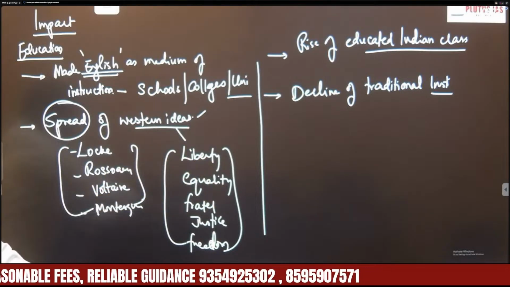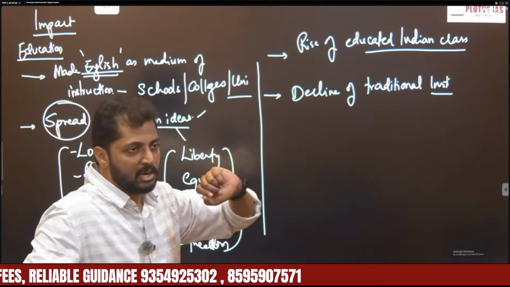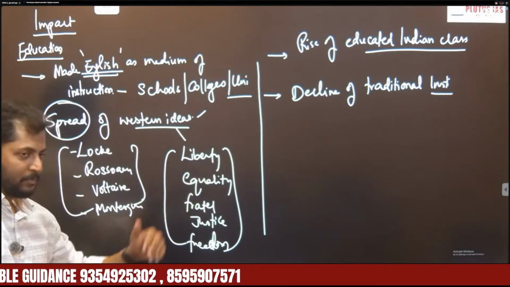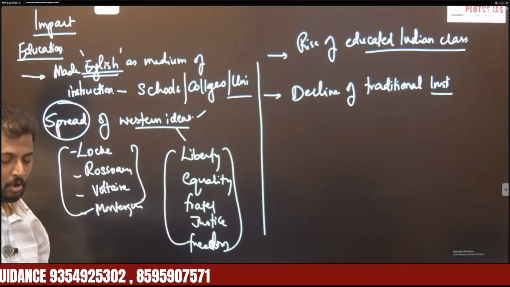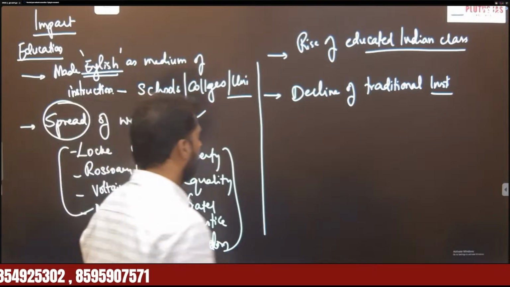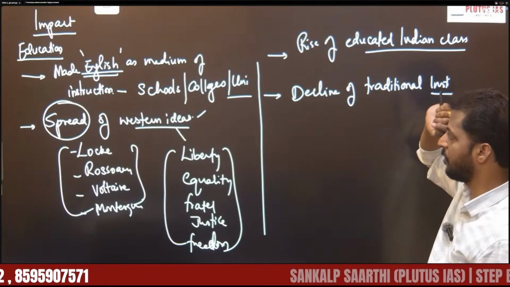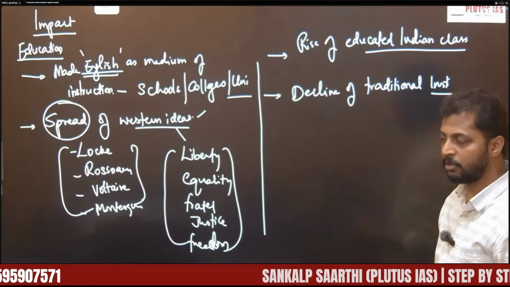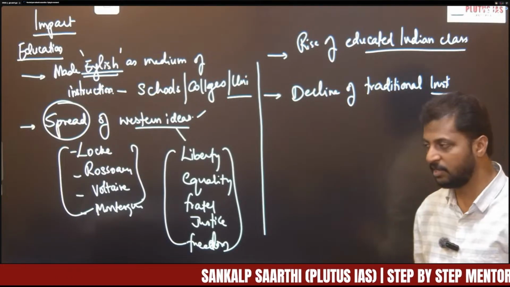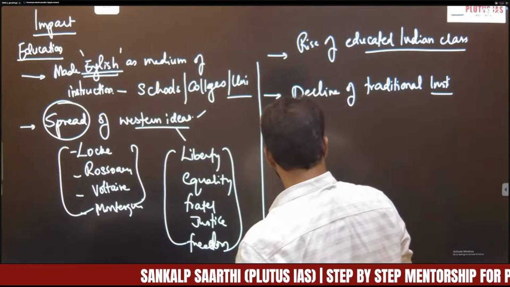But with the rise of modern education, there was a decline in these traditional educational institutions in India. These were replaced by modern schools and colleges. So that is another significant impact.